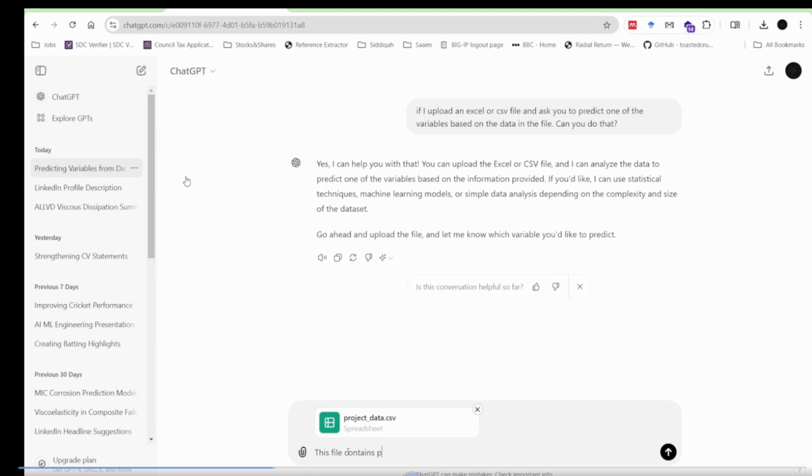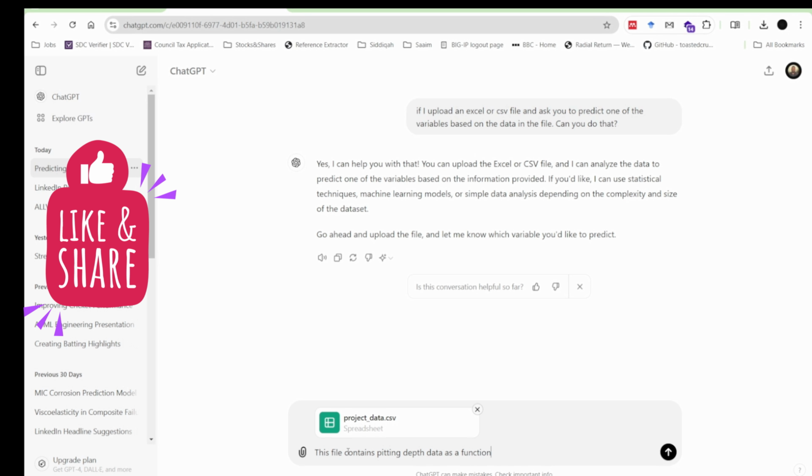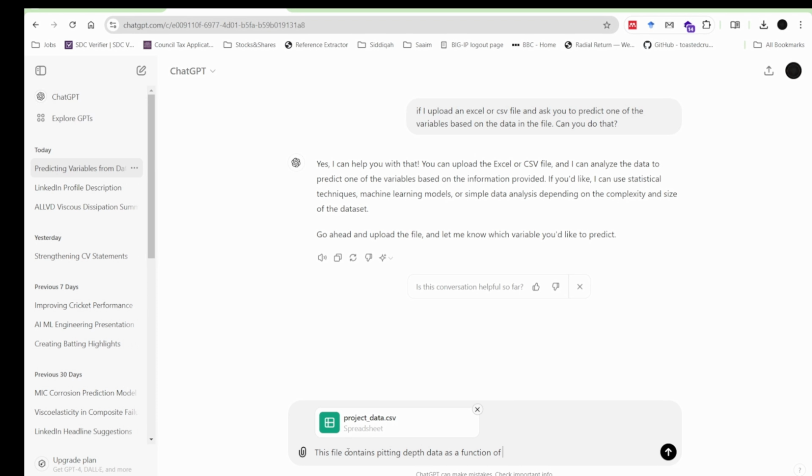And I am giving the information about the file, that this file contains pitting depth data as a function of XF and LF, which signifies the location roughly.